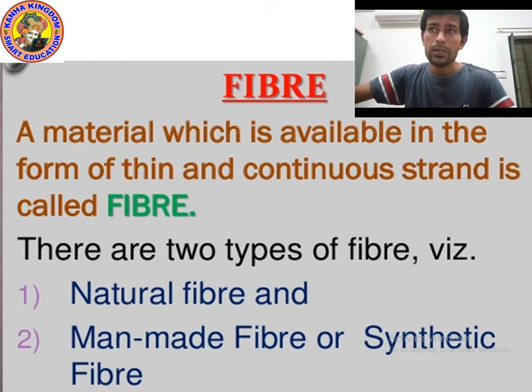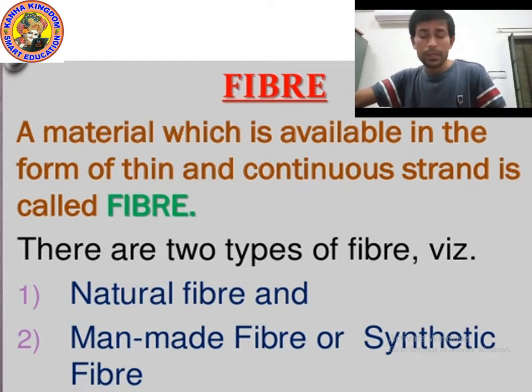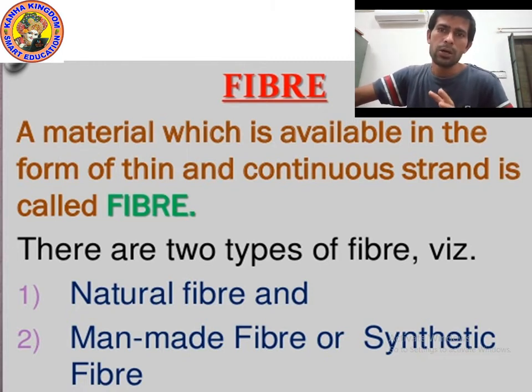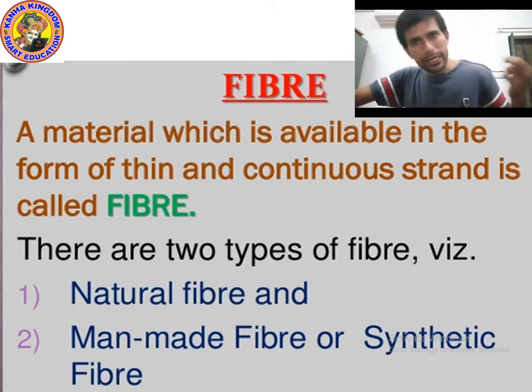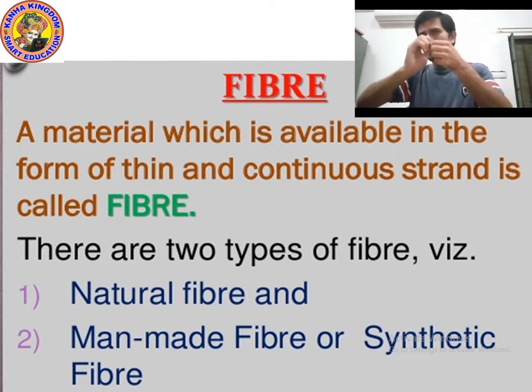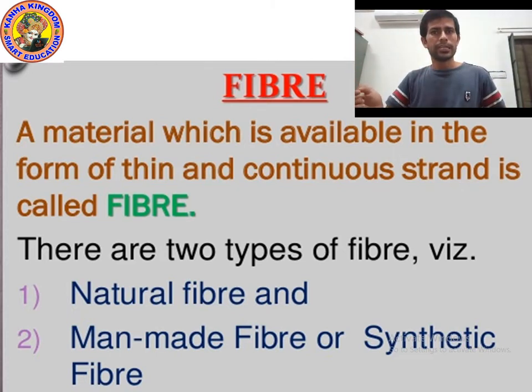So what is the meaning of strand? If you take your socks, in socks there are many thin threads. Take out one thread from the socks and try to pull out one more thread from the taken out thread.